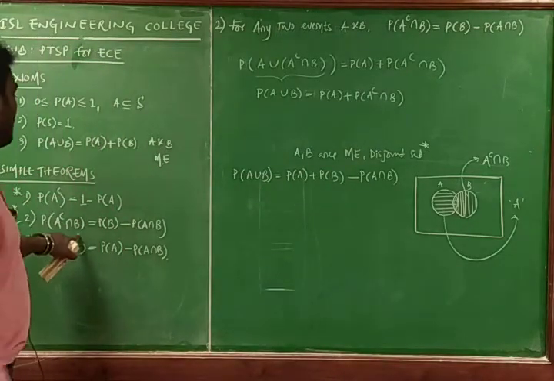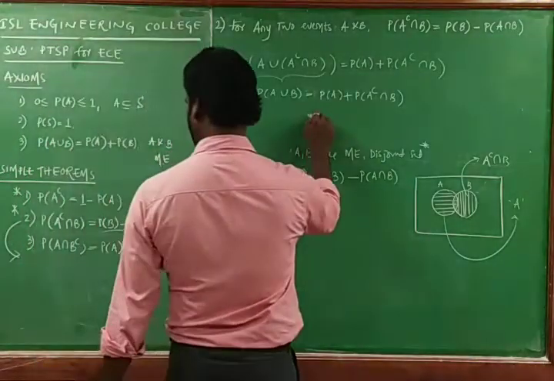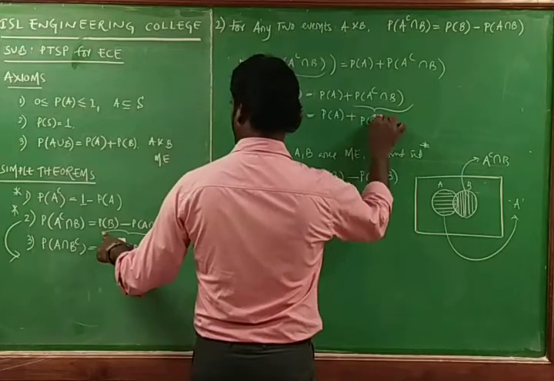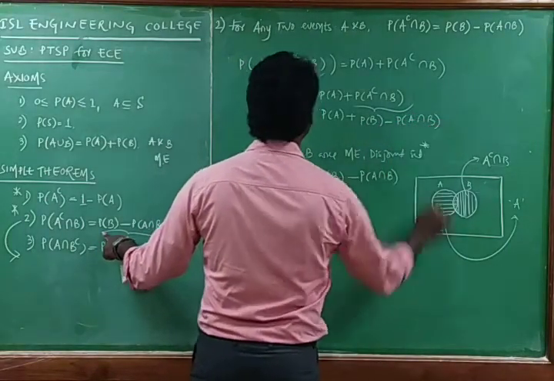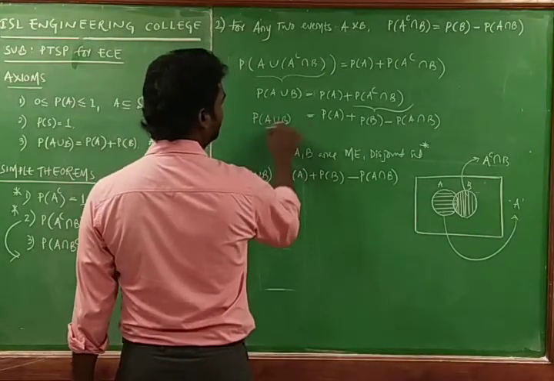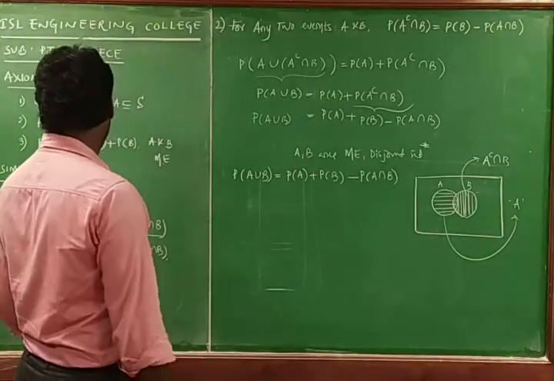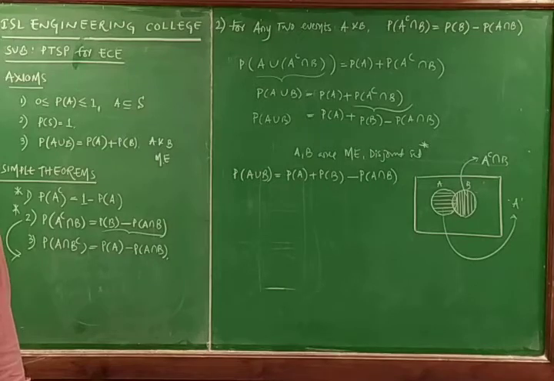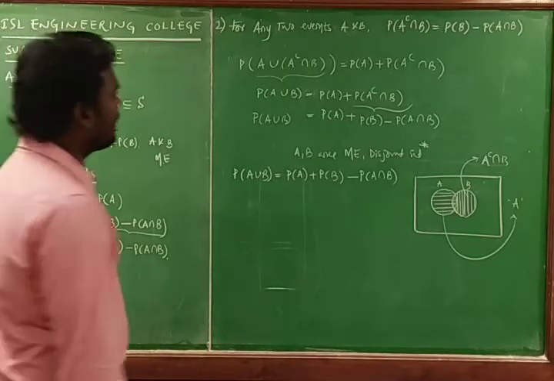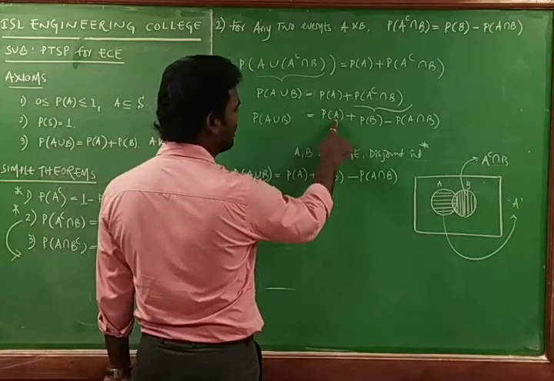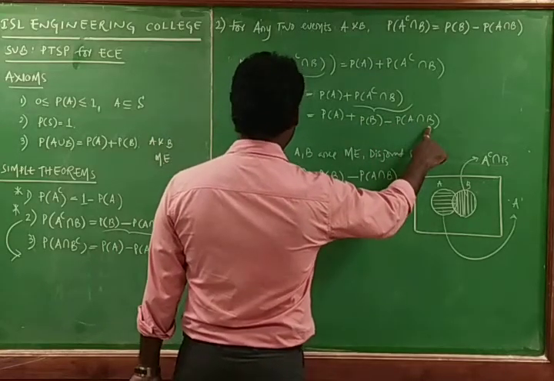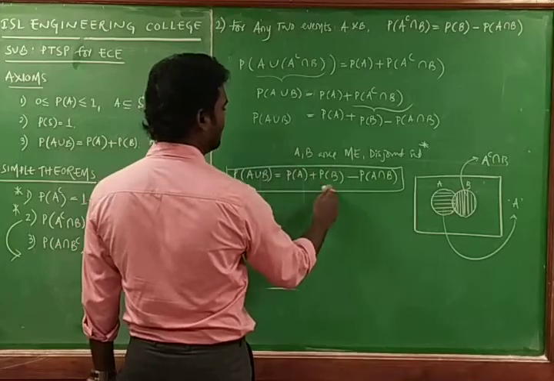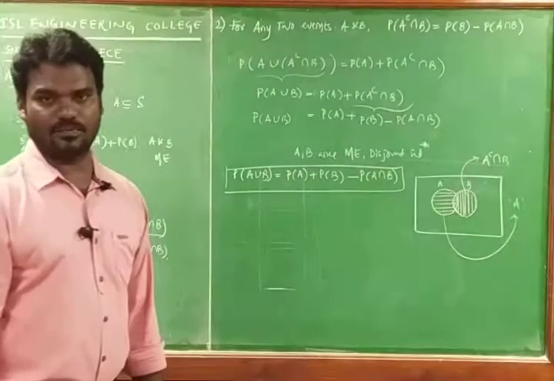Probability of A complement intersection B you can replace with probability of B minus probability of A intersection B, while probability of A remains the same. So here probability of A union B is equal to probability of A plus probability of B minus probability of A intersection B, so we proved this one. This is the third one.